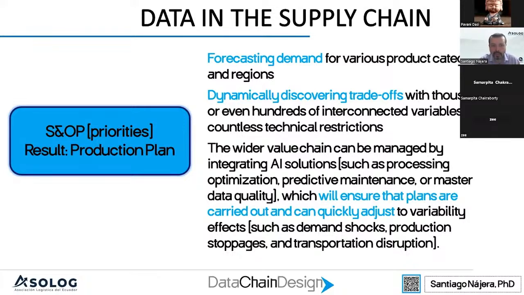Another thing that is important is dynamically discovering trade-offs. One thing that is difficult inside the supply chain is to understand, if we take a decision, how that will affect other parts of the supply chain. Most of the time, we have an operational blindness.